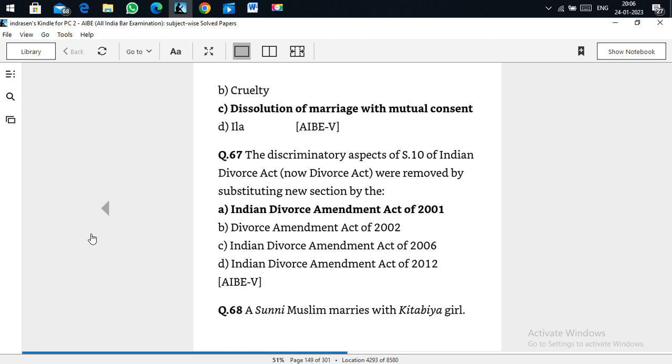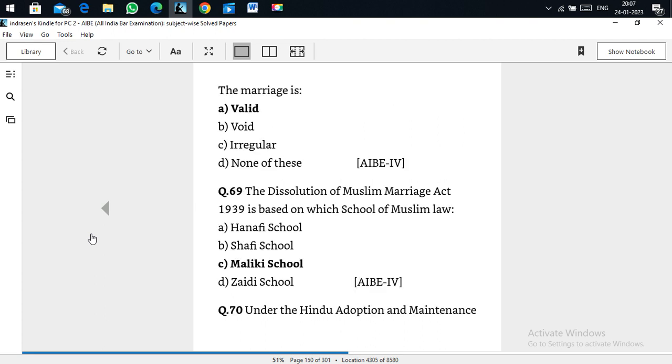Discriminatory aspects of Section 10 of the Indian Divorce Act, now changed as the Divorce Act, were removed by the Indian Divorce Act amendment of 2001. Whatever the discriminations with respect to Section 10 of the original Indian Divorce Act were changed in the Divorce Act with the amendment in 2001. A Sunni Muslim marrying a Kitabiya girl is valid. A Kitabiya girl is valid for marriage in Muslim law.